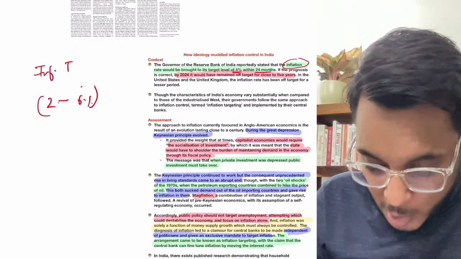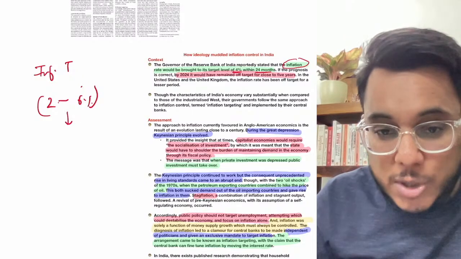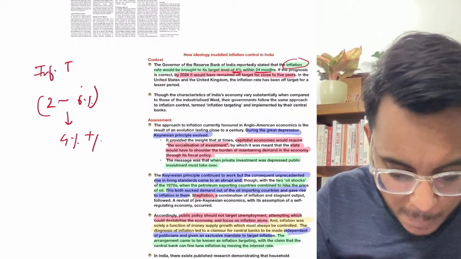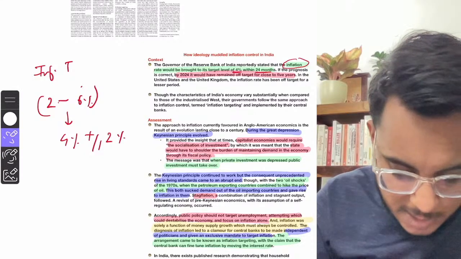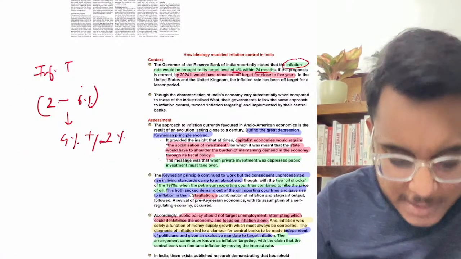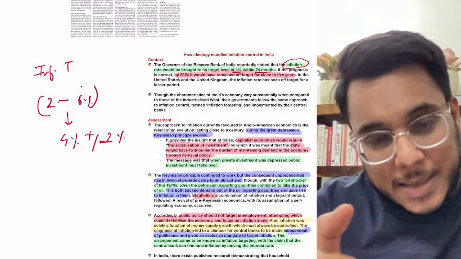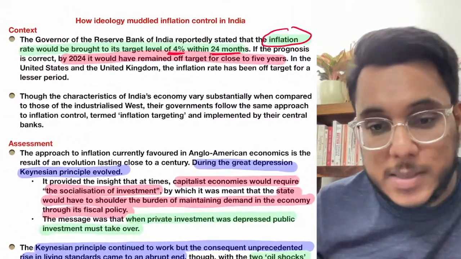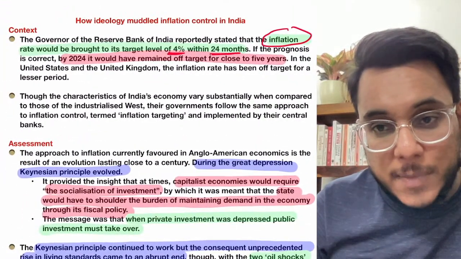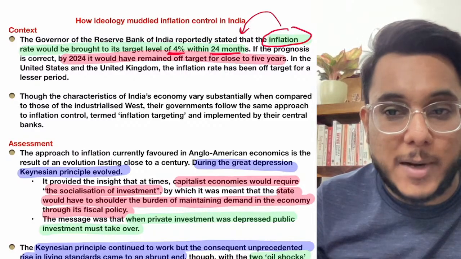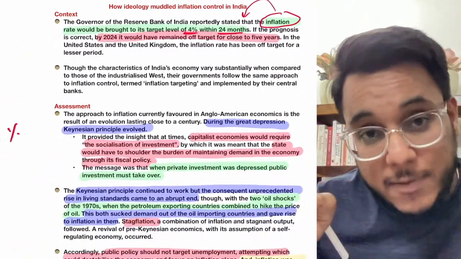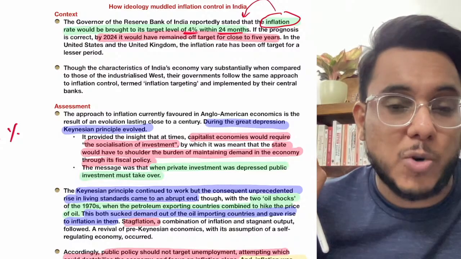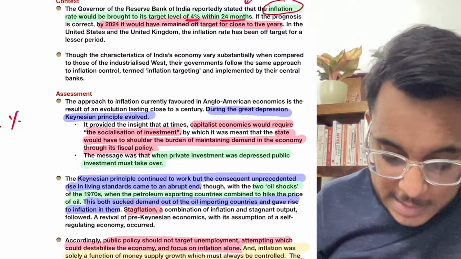This is the band. Now understand that the Urjit Patel committee mentioned that inflation in India needs to be 4% plus minus 2%. It means that 4% is ideal, but it can go 2% less, that is down to 2%, and it can go 2% more, that is up to 6%. So the ideal figure is 4%. Here we want to bring inflation down, and in 24 months the inflation will come into this range. It simply means that for the next few years, the inflation will be out of the band. This is what has been provided.